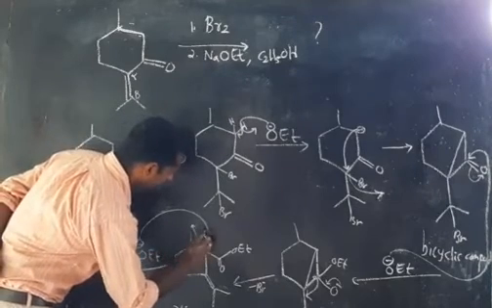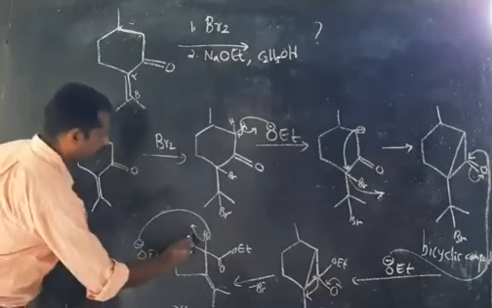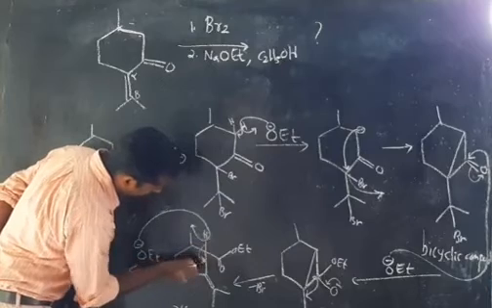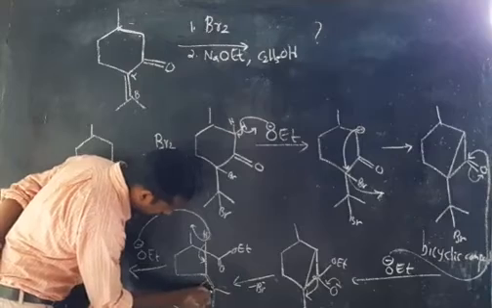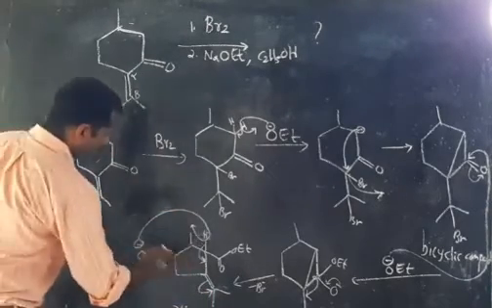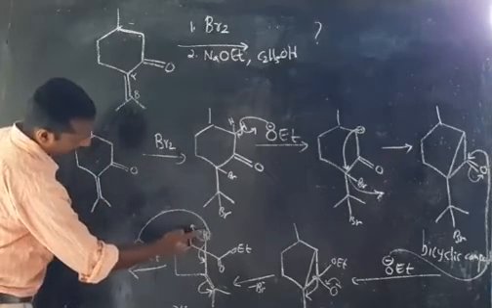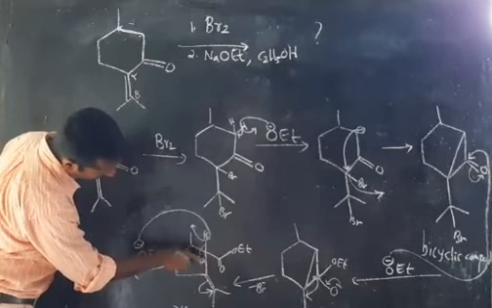Okay, there is another proton here, and what will happen? This OEt minus will remove the proton, and this bond will be shifted to here. One of the double bonds will move to this hydrogen. Now you can see that OEt is removing the proton. Once again, OEt is removing this acidic proton. Then this bond is migrating between these two carbons.